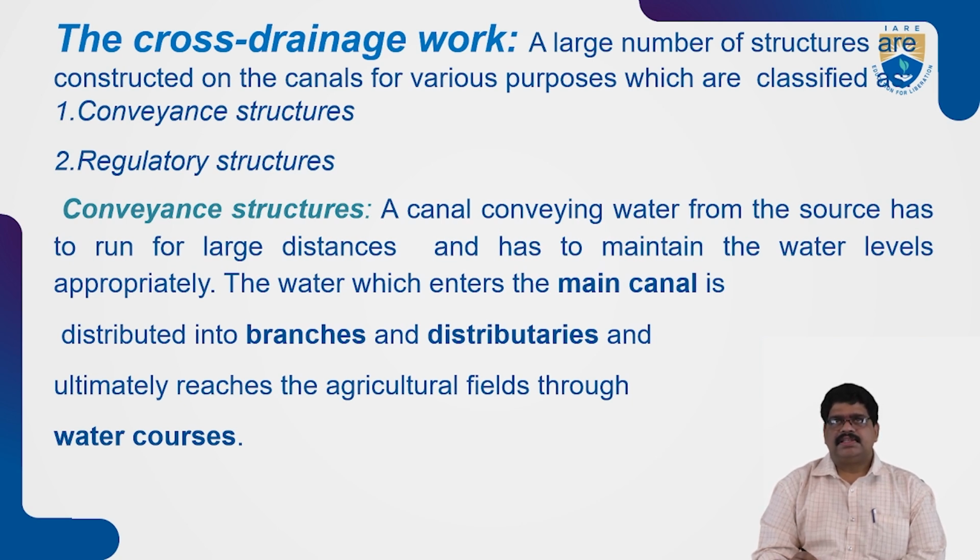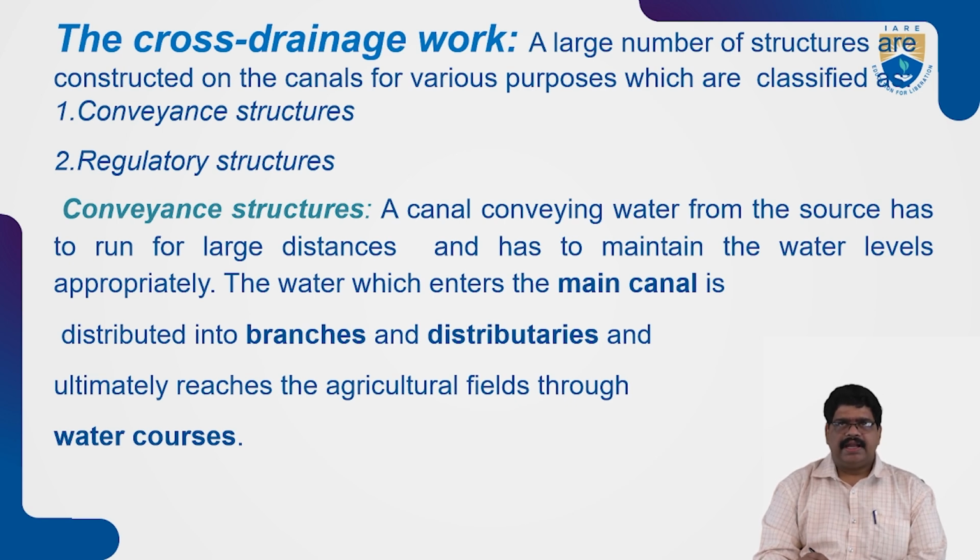Cross drainage works are a number of structures constructed across canals or rivers for various purposes, classified as conveyance structures and regulatory structures. What is a conveyance structure? A conveyance structure conveys water over large distances while maintaining the levels approximately.